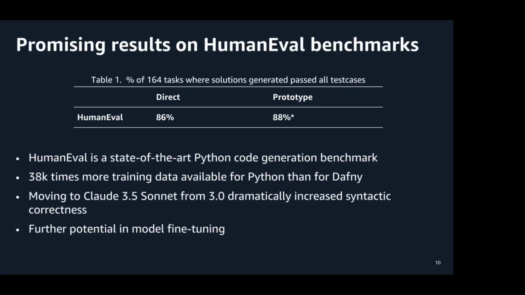These results are surprisingly good to us because there's almost no training data available for Dafny. So for example, on GitHub, there are over 15 million repositories that contain Python code, but only a few hundred repositories with Dafny code. It is also worth noting that after we moved our experiments from Claude 3.0 Sonnet to the newer model Claude 3.5 Sonnet, we saw a dramatic increase in the syntactic correctness of the Dafny code generated. This had previously accounted for a large class of errors. There are still plenty of opportunities to improve these results further, for example, by synthesizing Dafny code for training and fine-tuning.